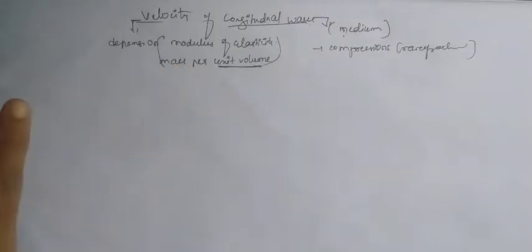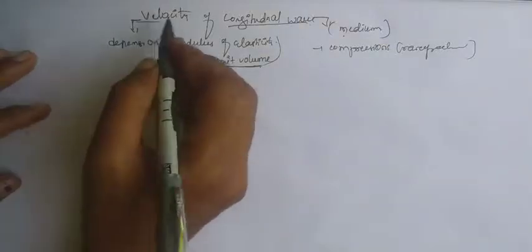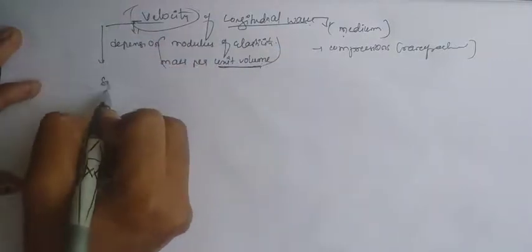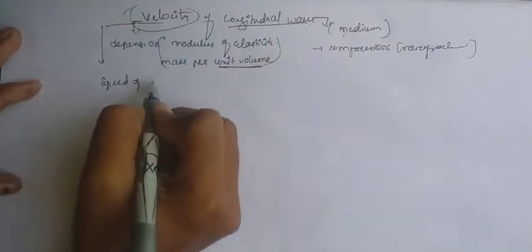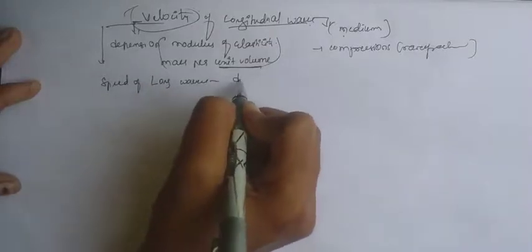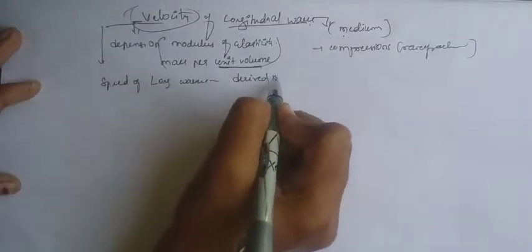That means when I am talking to you, the compressions or rarefactions moving in the medium are in the form of longitudinal waves. Now we want to know the velocity of the longitudinal wave. For this, the speed of longitudinal waves was mainly derived by Newton.